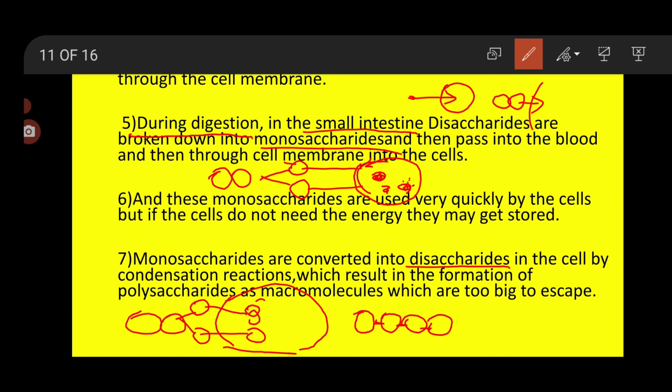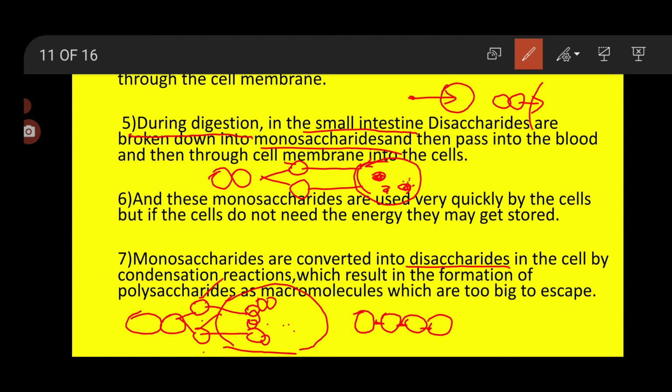Inside the cell this polysaccharide formation takes place. Why are these polysaccharides forming? Because polysaccharides cannot escape from the cell. They get stuck inside the cell, and the cell will use this energy whenever it is required. So here we have studied disaccharides. In the small intestine during digestion, disaccharides are broken down into monosaccharides, and as they are converted, they take entry inside the cell.